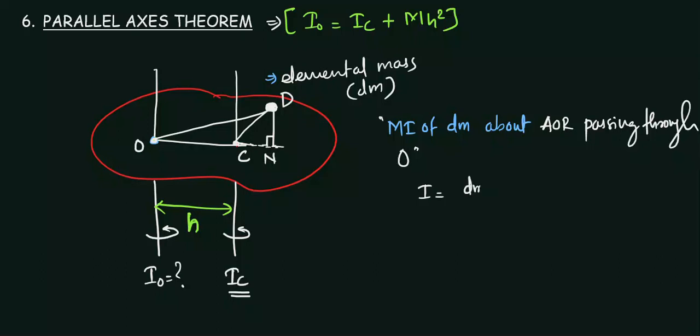The mass, that is dm, into OD square. Can I write it? Yeah, simply.